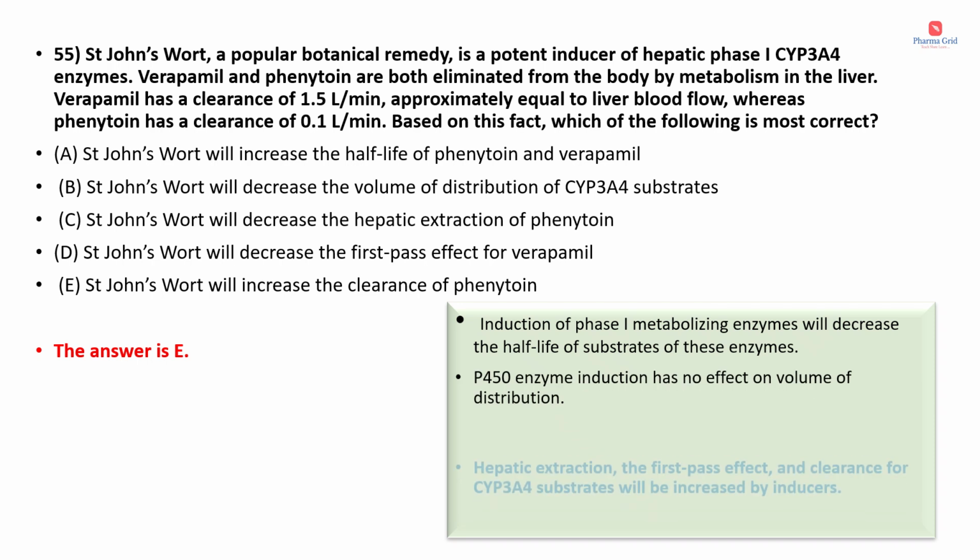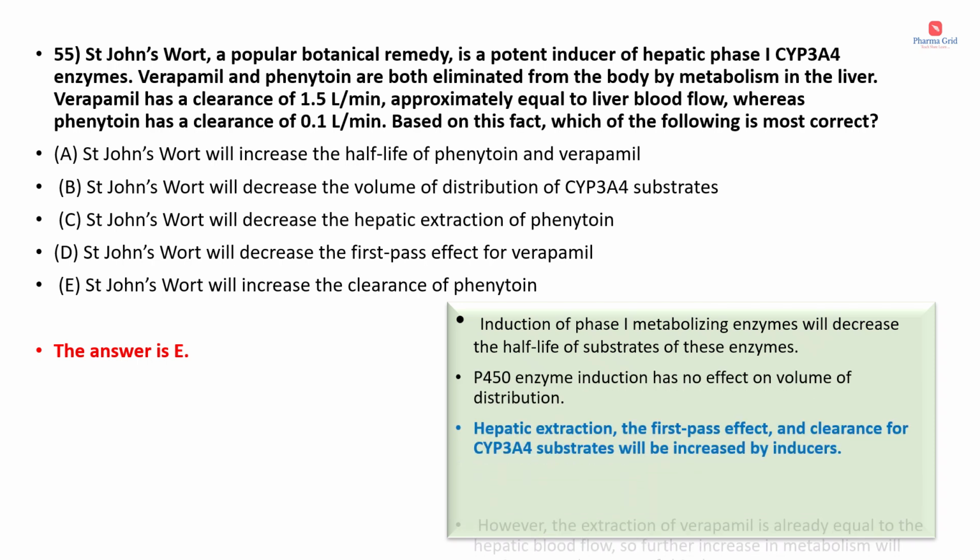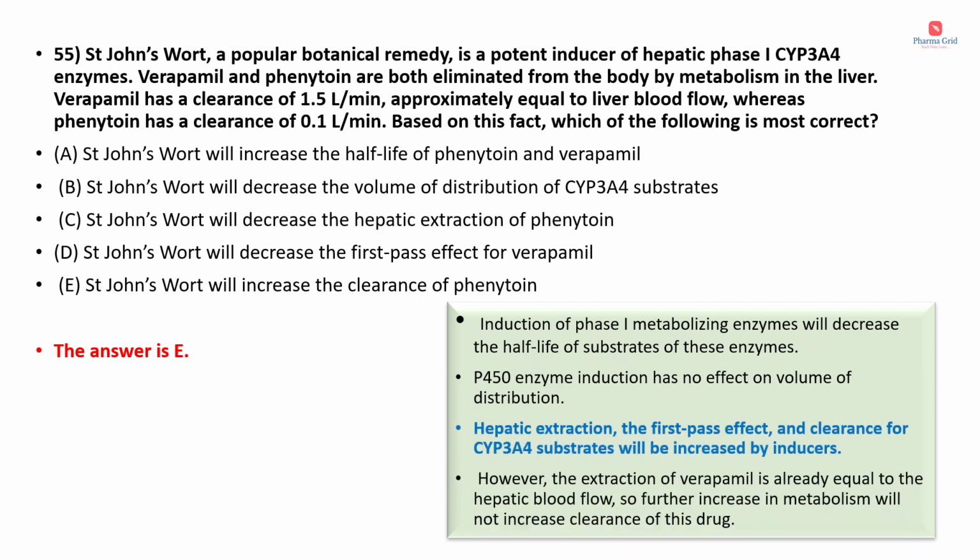We know that phenytoin is an anti-epileptic drug, and it is also an enzyme inducer. So the induction of phase 1 metabolizing enzymes will decrease the half-life of substrates of these enzymes. Here St. John's wort is a herbal remedy, a potent inducer of CYP3A4 isoenzyme.